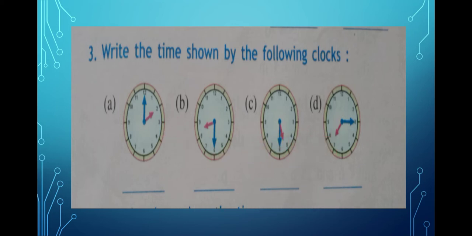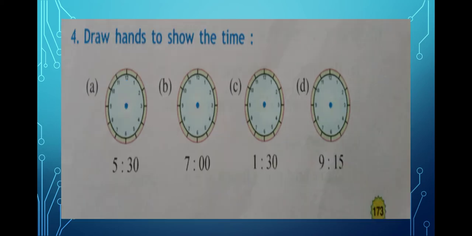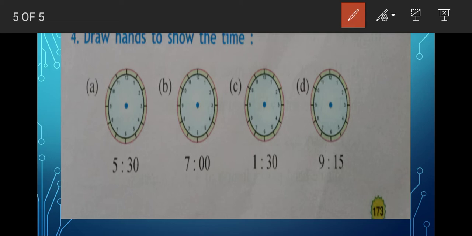Now let us do the last question, that is draw the hands to show the time. In this question we have to draw the hands. So this is 12. 1, 2, 3, 4, 5, 6, 7, 8, 9, 10, 11 and 12. So now what time do we have to show here? We have to draw 5:30. That means the small hand should be between 5 and 6, not exactly at 5, and the longer hand should be at